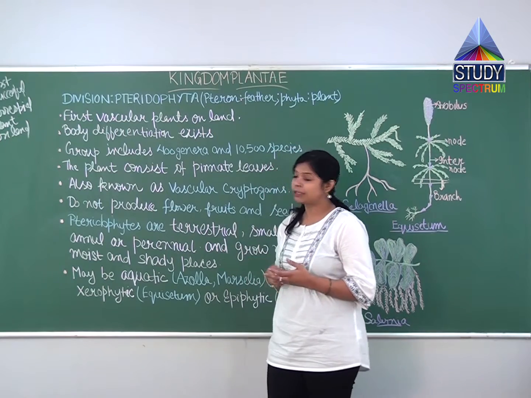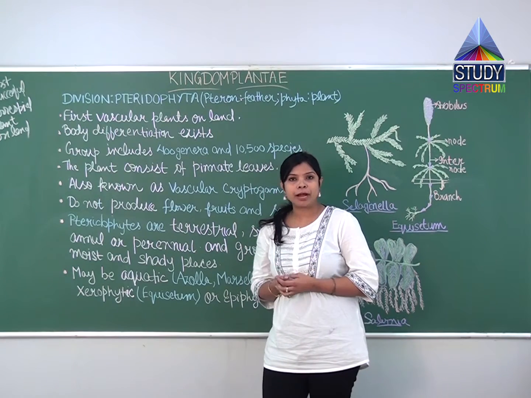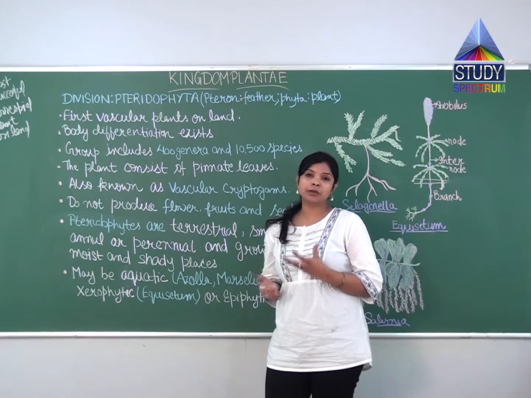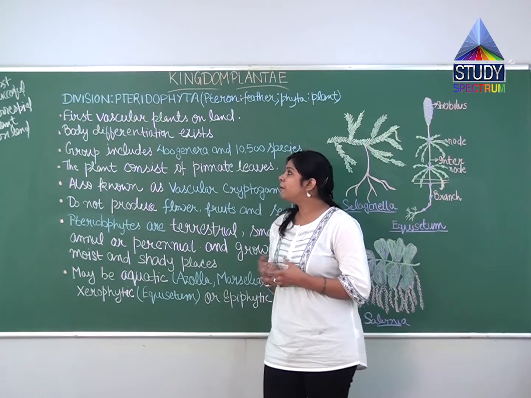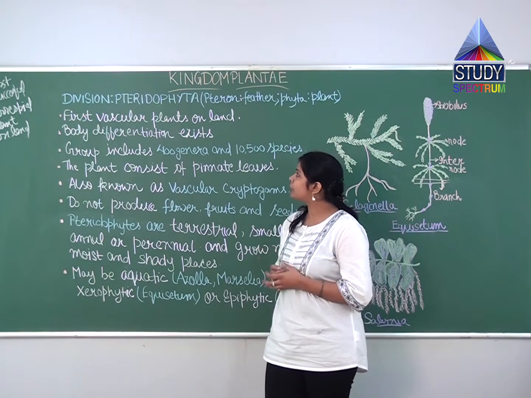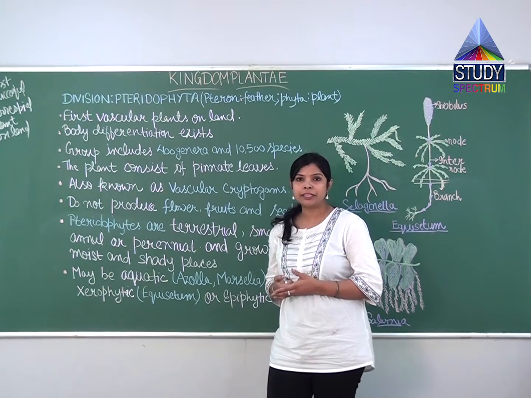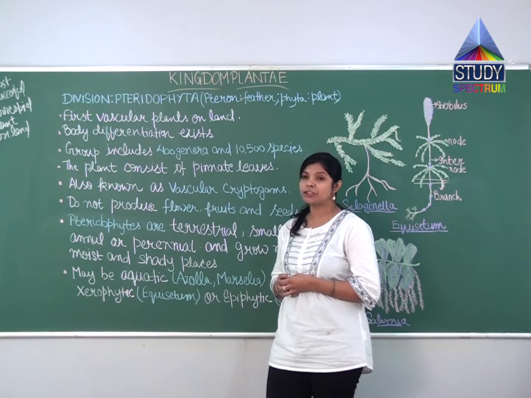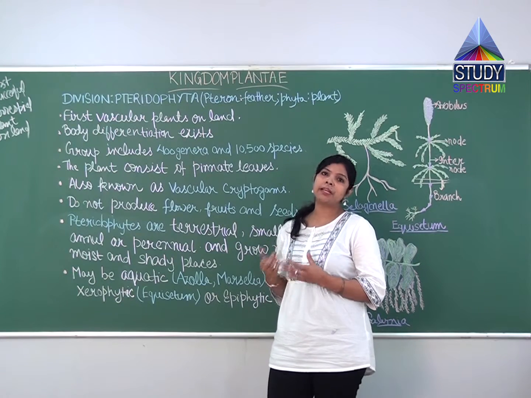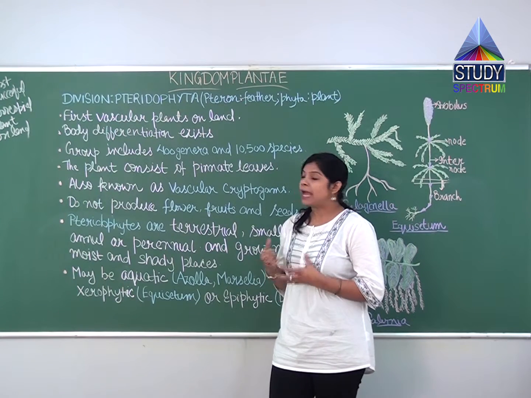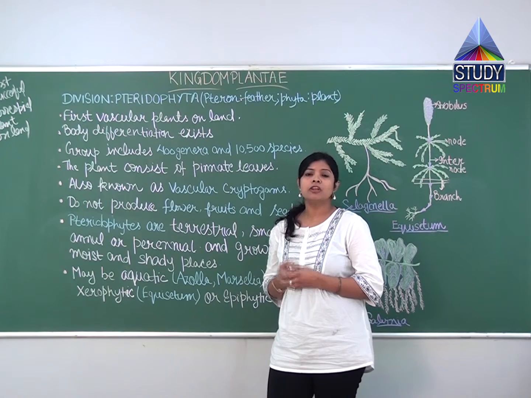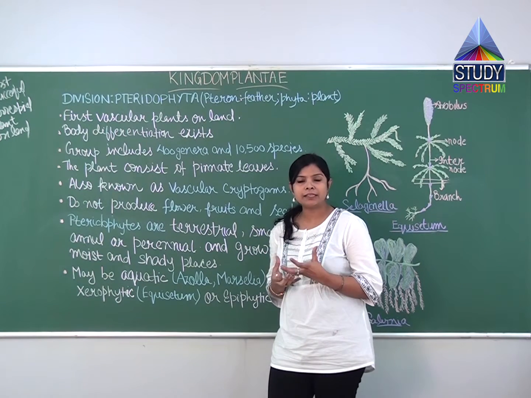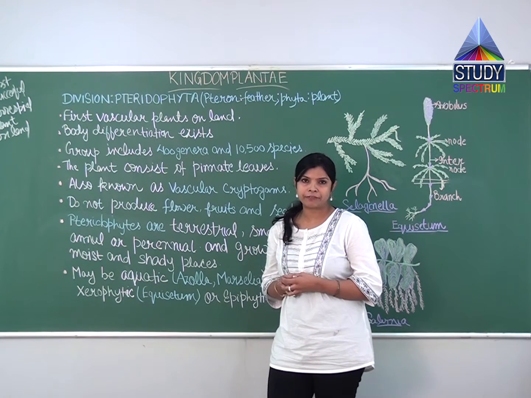Now, if you recall bryophytes, their vascular tissues were absent. But in pteridophyta, vascular tissues are present. If I talk about body differentiation, here body differentiation exists. As you recall, in bryophytes we saw in a few plants there was a little bit of body differentiation.